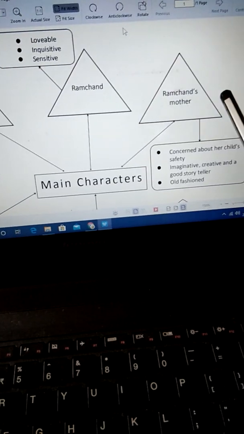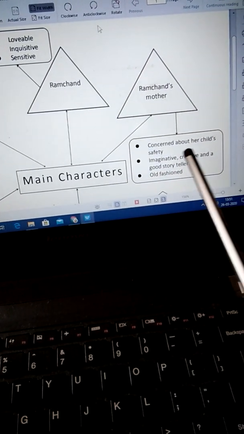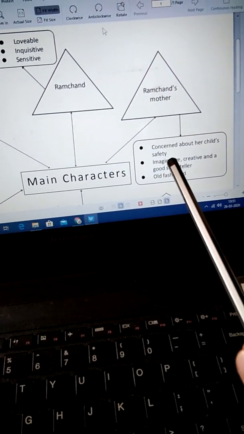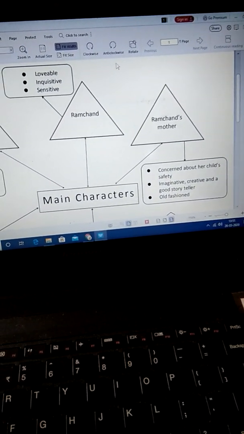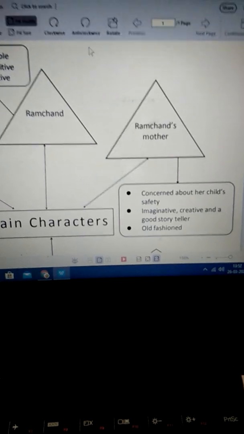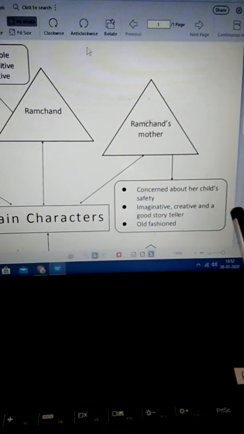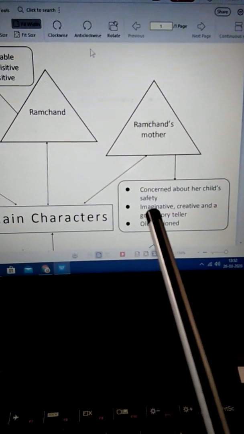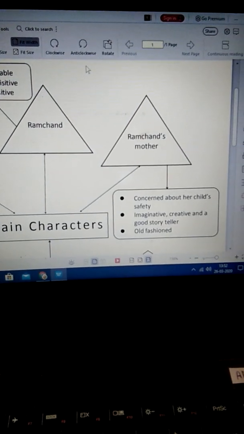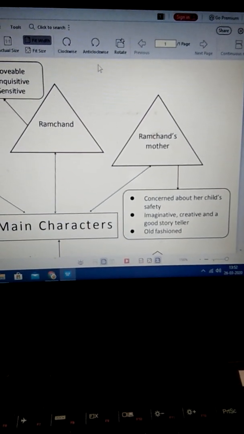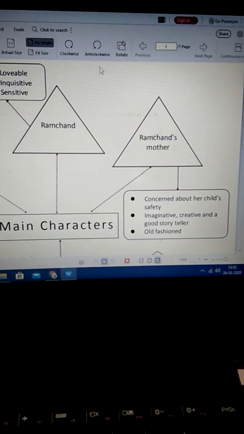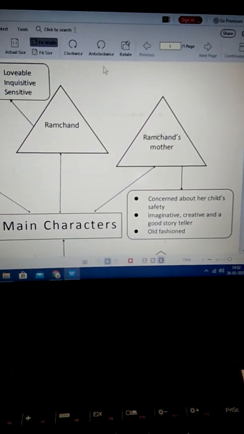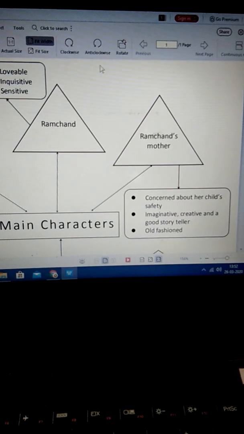What about Ramchand's mother? Ramchand's mother is highly concerned about her child's safety, so she always takes care of it, and that is the reason she keeps on telling Ramchand different imaginary stories, like the one I have already explained to you about Chuhu, so that he can be careful. In this way she takes care of her son.